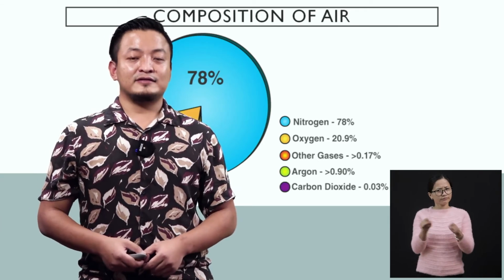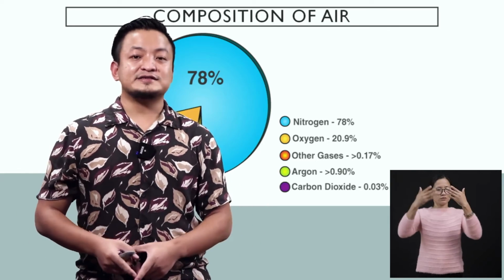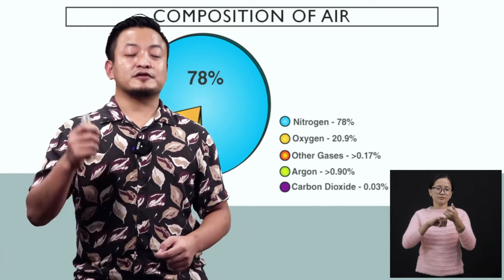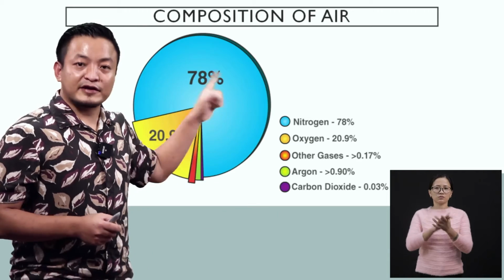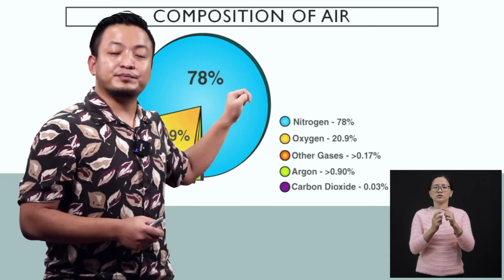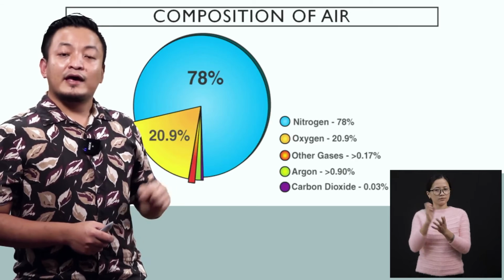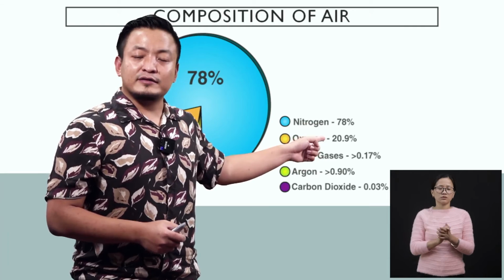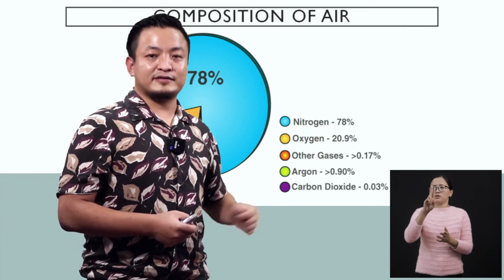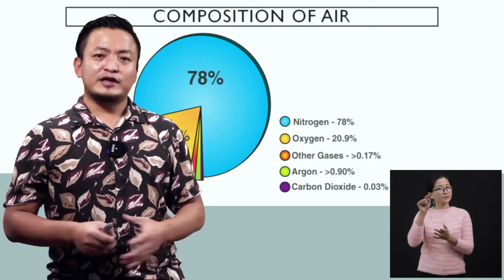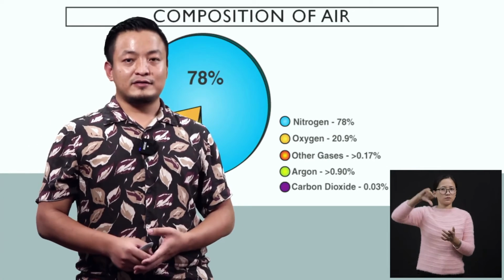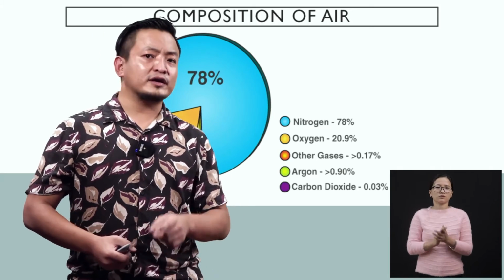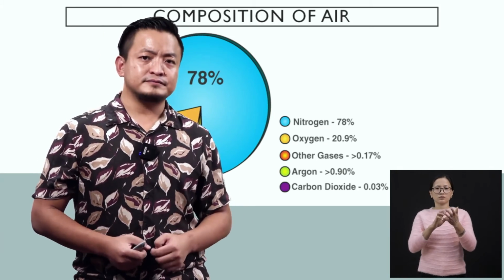Like that, in our air, since it is a mixture of all gases, the major constituent is nitrogen with 78%. And the second is oxygen with 20.9 or 21%. So that comes to 99%. The remaining 1% is composed of all other gases, including carbon dioxide.